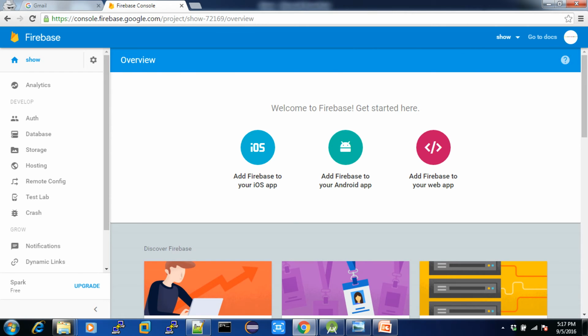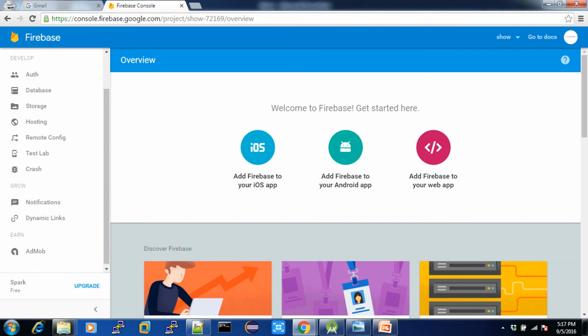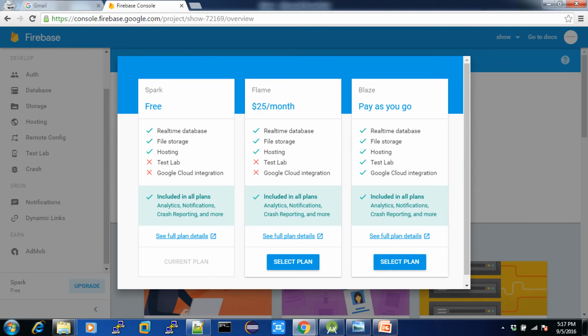So you can see your project, and these are all the 3 platforms it supports. And you can see the 4 types which we discussed: analytics, develop. In develop you have these many things, and in grow you have these things, and earn. So currently we are in Spark, which is free for us, and if you want an upgrade, you can upgrade.